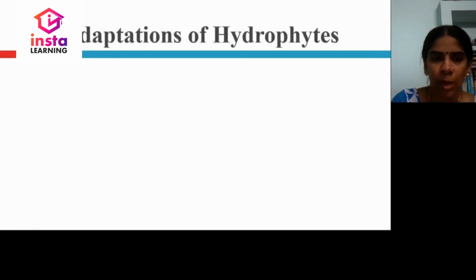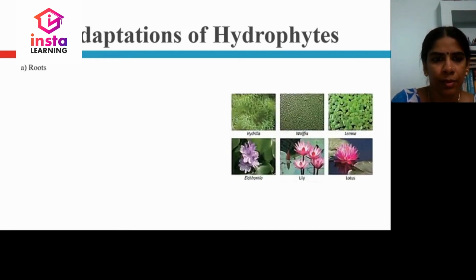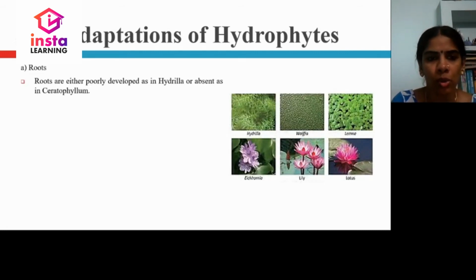Let us now learn about the specific adaptations of hydrophytes. Roots. Since they are fully covered with water, roots are poorly developed, because we need roots for the plant to get anchored to the soil or to absorb water. Since there is an adequate amount of water, we don't require roots. So roots are either poorly developed or absent.